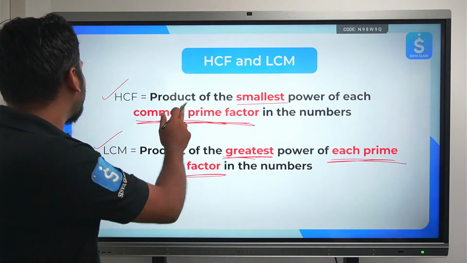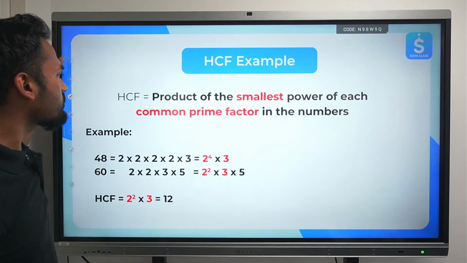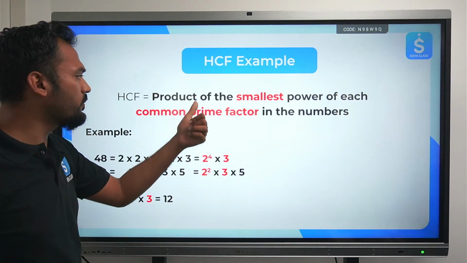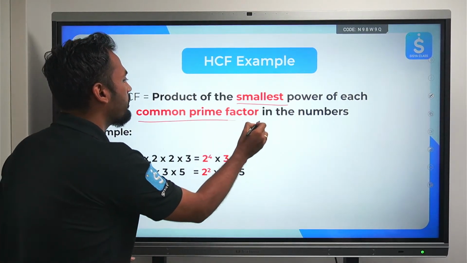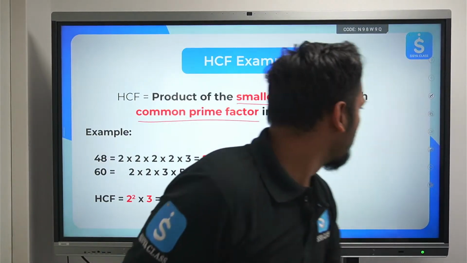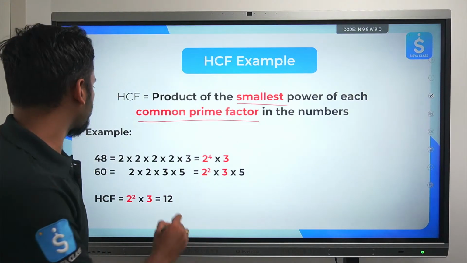Clear? Let's see application. One by one, I'll tell you for HCF as well, for LCM as well. So HCF, it's written over here. Product of the smallest power of each common prime factor. Product of the smallest power of each common prime factor in the numbers.